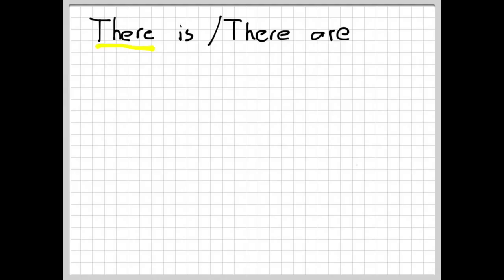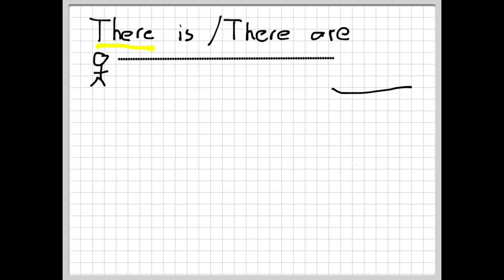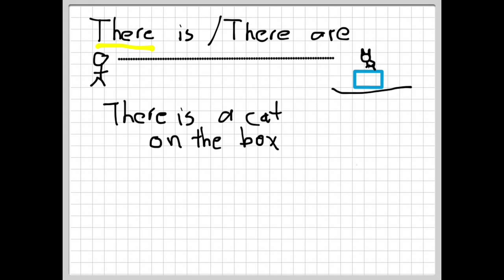Now let's look at there is and there are. There is used to show a distance, something that is there. There is a cat on the box. The cat is on the box. It's a statement.